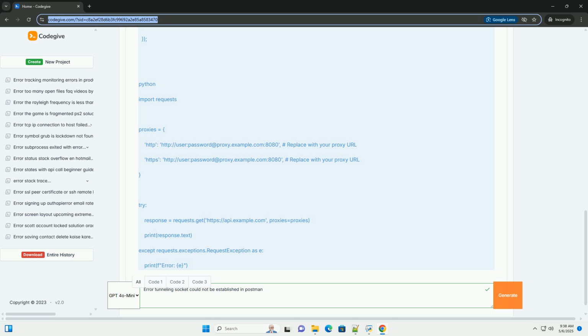Docker. If you're running Postman in a Docker container, you need to ensure that the container is configured to use the host machine's proxy settings or a specific proxy server.